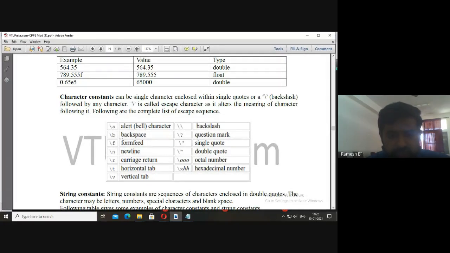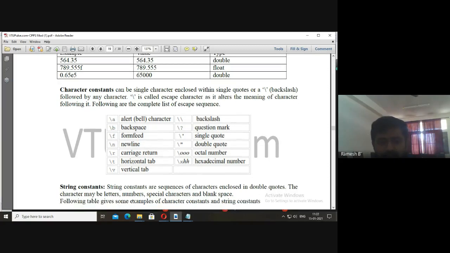Slash b stands for backspace. Slash a gives you some sound. Slash n, the cursor moves to the next line. Slash t moves to the horizontal tab, say 8 spaces ahead; we may change the number of spaces. Similarly, slash v. These are known as character constants.